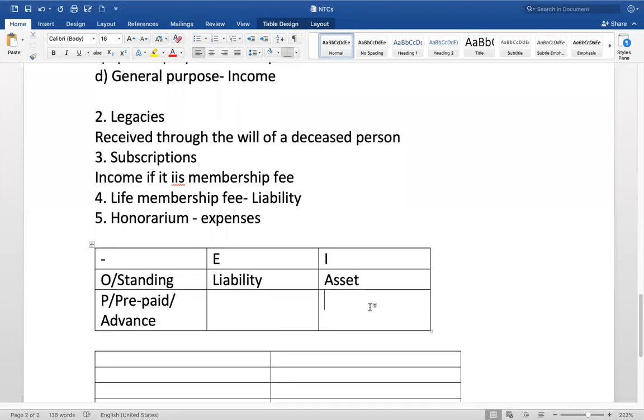If the income is received in advance, then it is a liability. Salary becomes due after 2 months, but you received it in advance. That's a liability, an obligation. If the expense is prepaid, it is an asset. Outstanding expenses, liability. Outstanding income, asset. Prepaid expense, asset. Income received in advance is a liability.